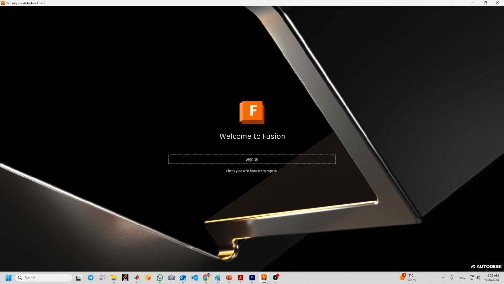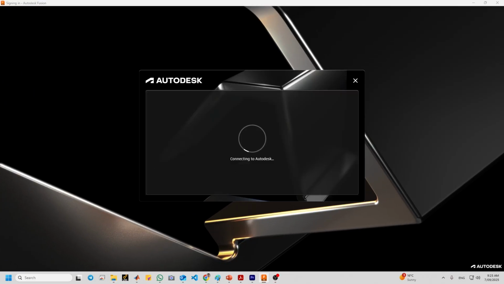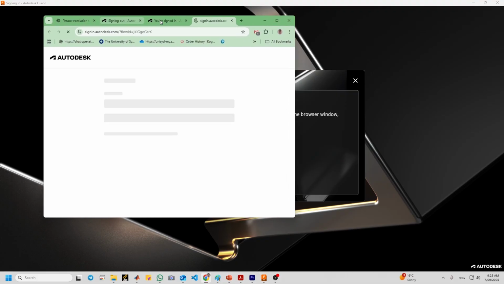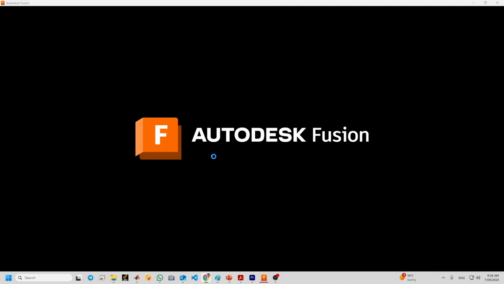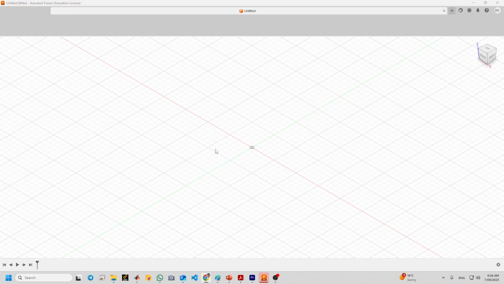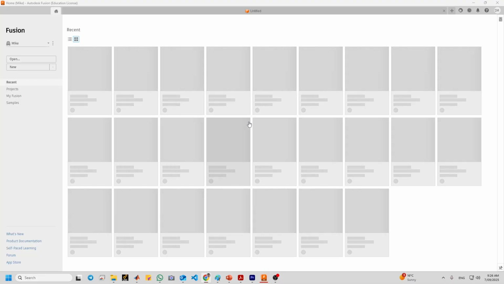And then go to Fusion, click on sign in, then a page might pop up on your browser. So I have one account here. I can click on that. If you haven't created an account before, you need to do it first. Okay, so you need to create an account and you need to use your username and password, then you can sign in.